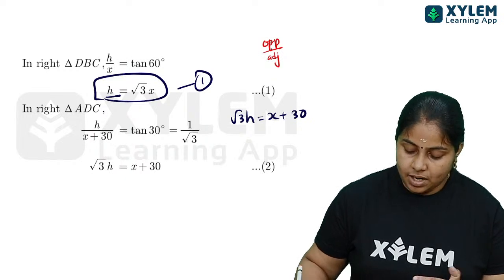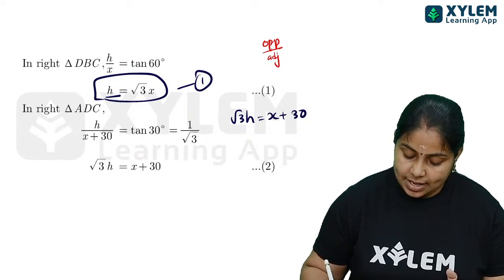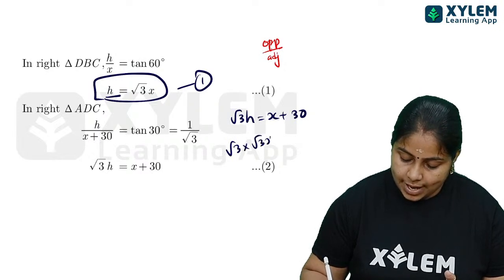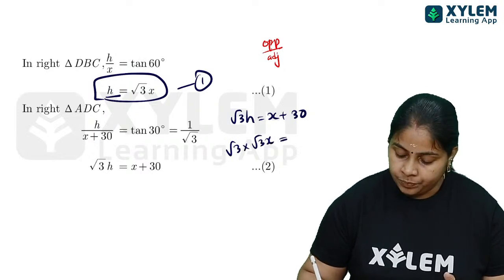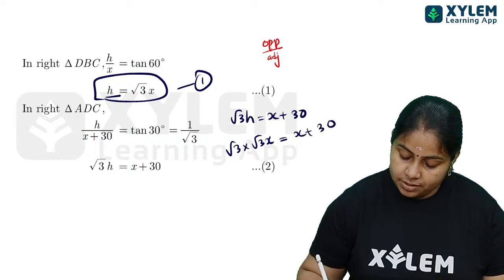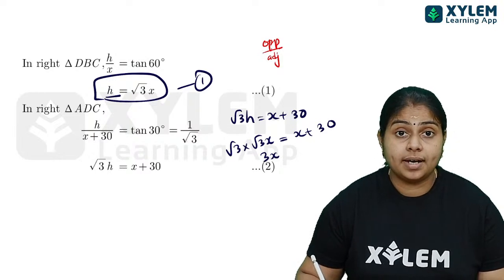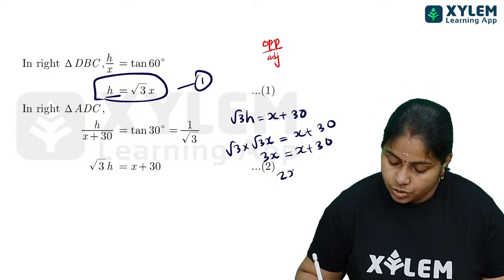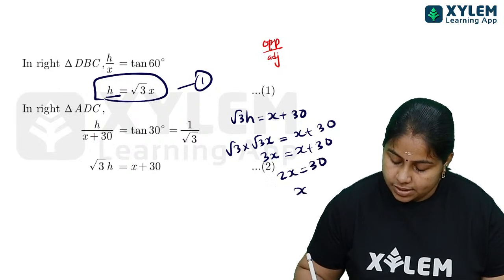Root 3 into root 3x is equal to x plus 30. Root 3 into root 3 is 3, so 3x is equal to x plus 30. So 2x is equal to 30, and x is equal to 30 by 2, which is equal to 15.